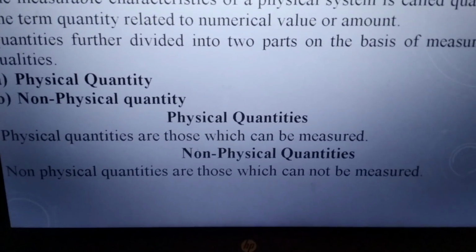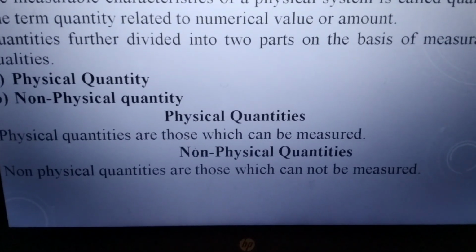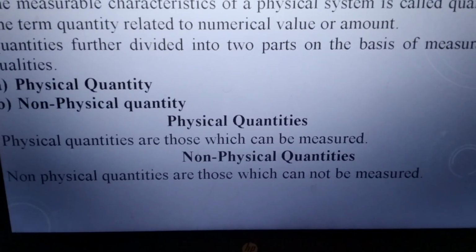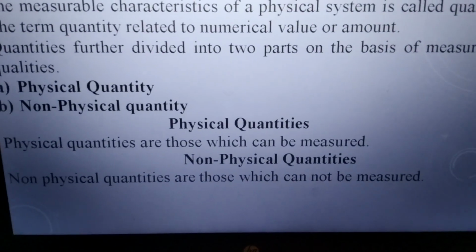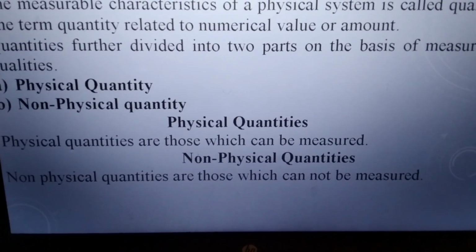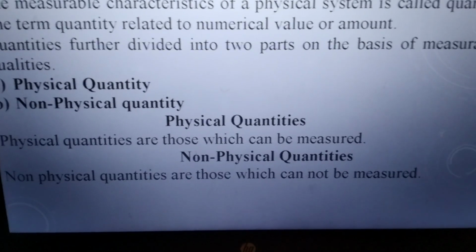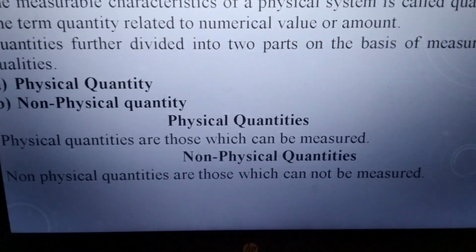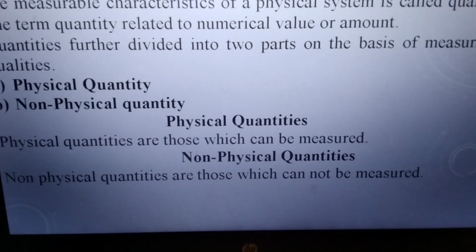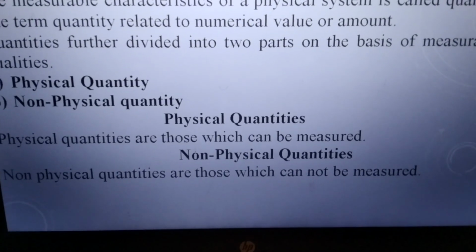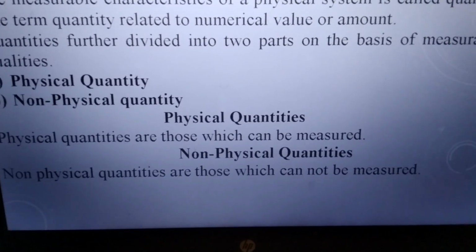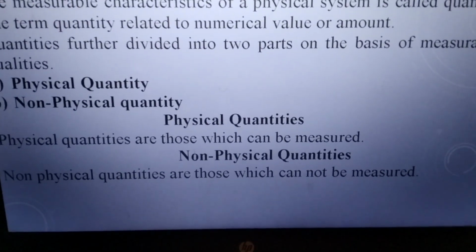If I talk about only a room, just a room, and I do not say any property of that room, then in this condition the room will be a non-physical quantity. But if I say measure the volume of the room, then volume will be a physical quantity. That is the major difference between physical and non-physical quantity: physical quantity can be measured and non-physical quantity cannot be measured.